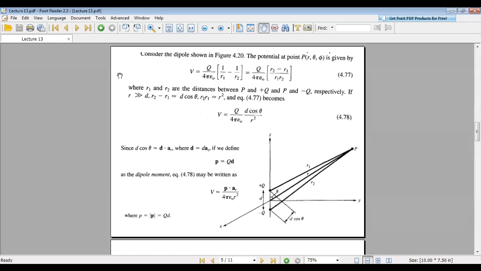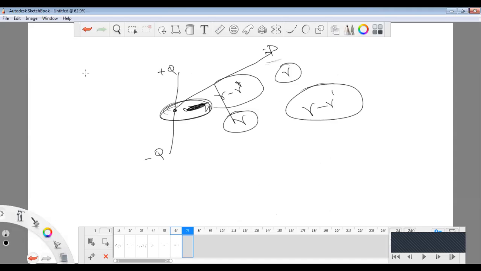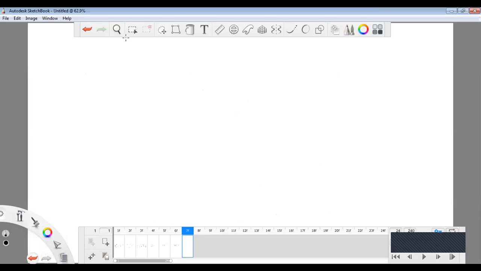So up to now we have seen the electric dipole. Let us revise it here. What is meant by electric dipole? When two point charges are separated by a small distance but with opposite sign, it is treated as an electric dipole.